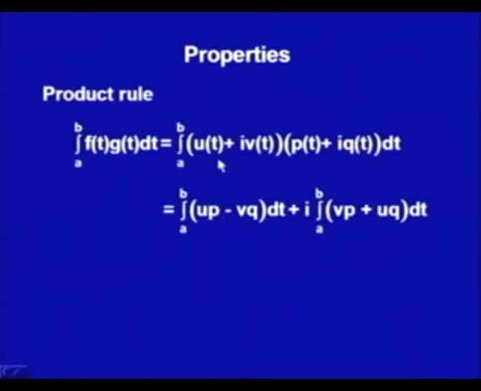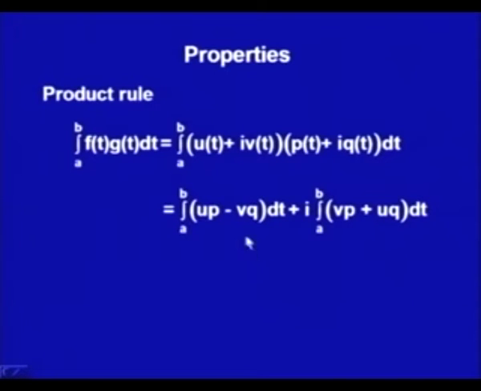So, we are getting two functions again, because u is a real function, p is a real function, v is a real function, q is a real function. So, all these are real functions, similarly all these are real functions. So, I can write it, by the definition, as the integral a to b of u p minus v q dt plus i times the integral a to b of v p plus u q dt. Now, I am just leaving out the part that the function is evaluated at the point t, just to save writing space. u, p, v, q are all functions of t, that is why it has been integrated with respect to t. This is a standard way of writing.